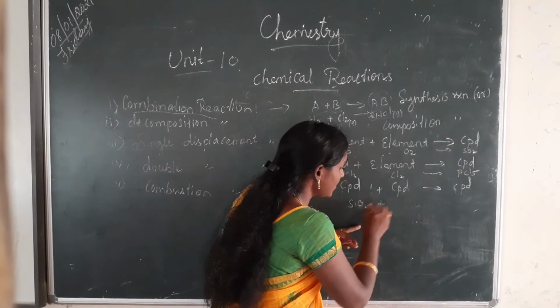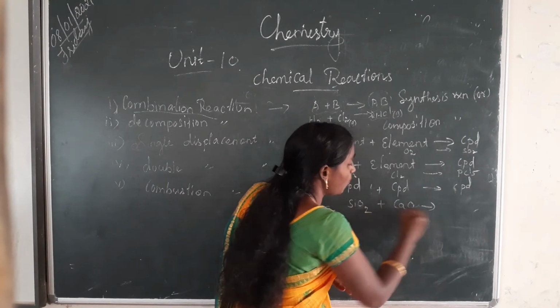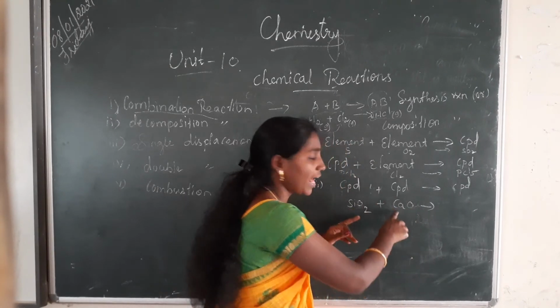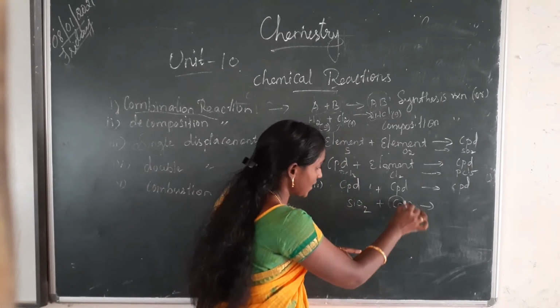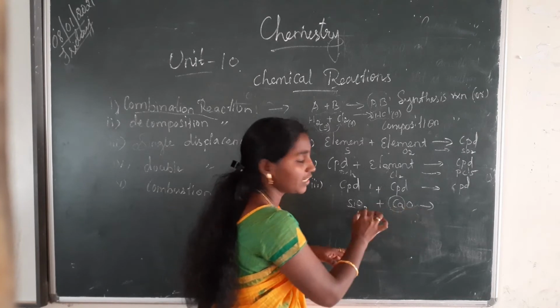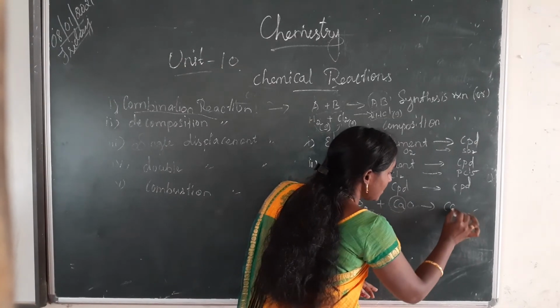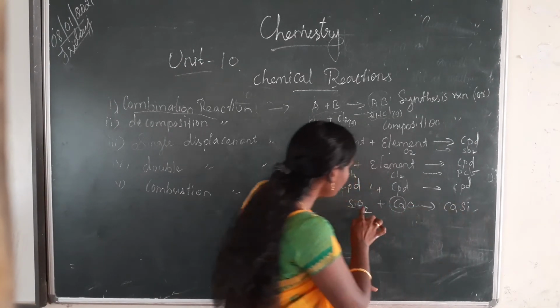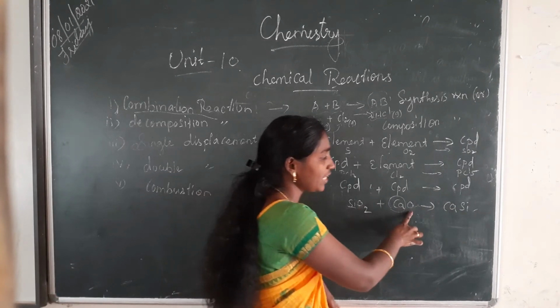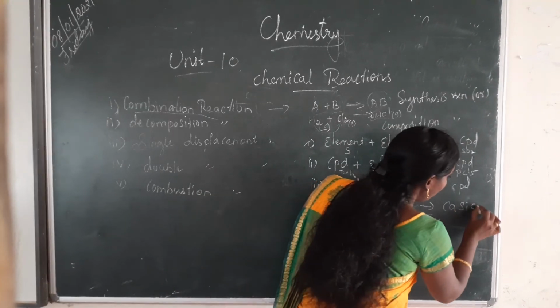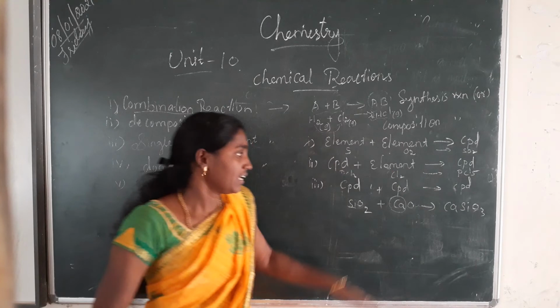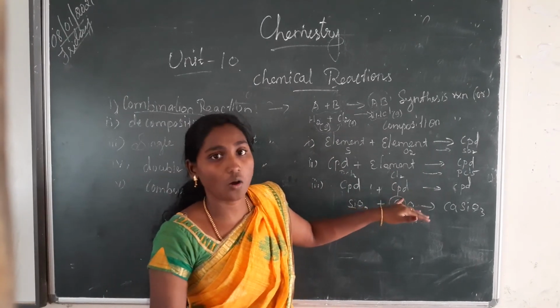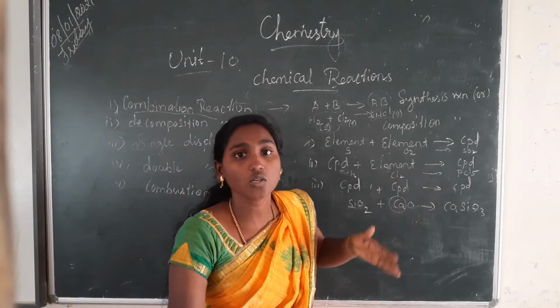Then the silica combines with calcium oxide to form calcium silicate. So CaSiO3, calcium silicate, with two oxygen and one oxygen giving three.